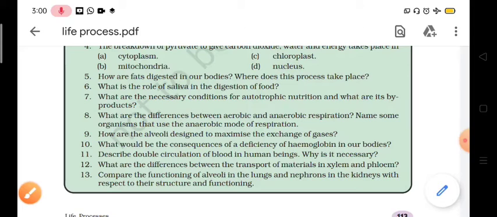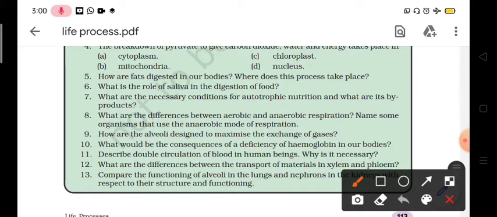Next question: what are the differences between aerobic and anaerobic respiration? So we have to make the difference in tabular form. The other question: name some organisms that use the anaerobic mode of respiration. So we can give the example of yeast.